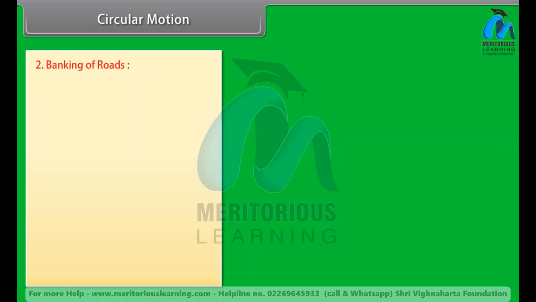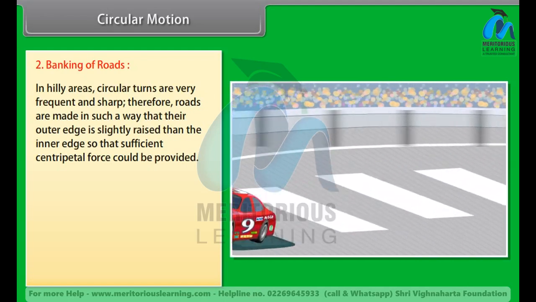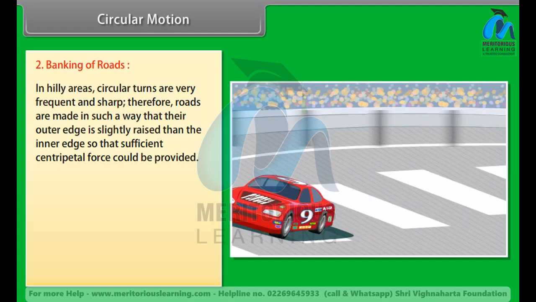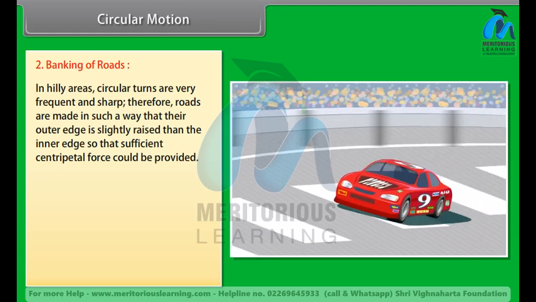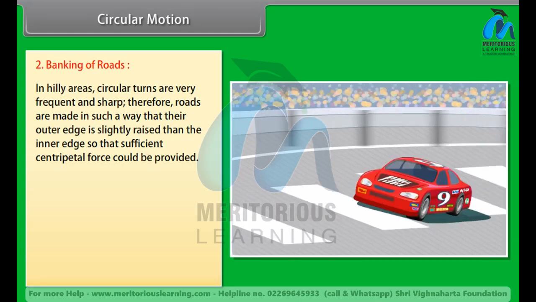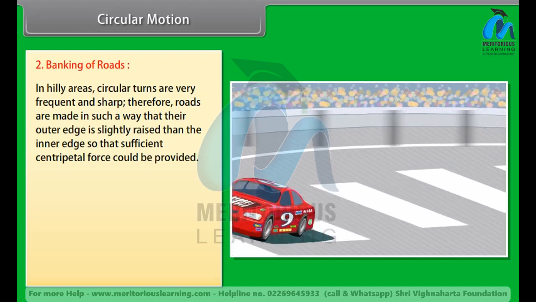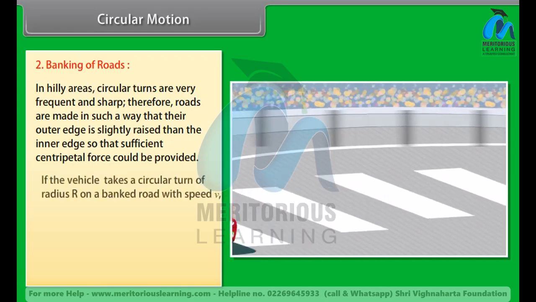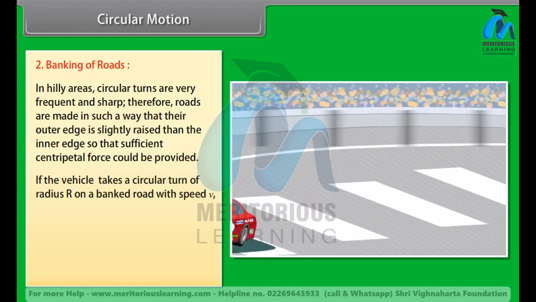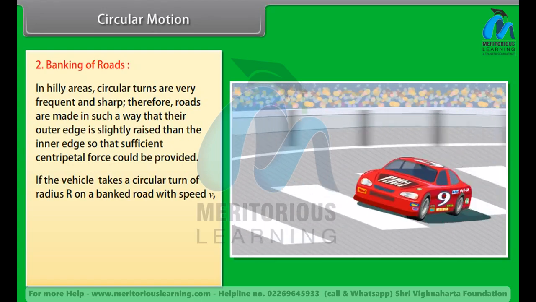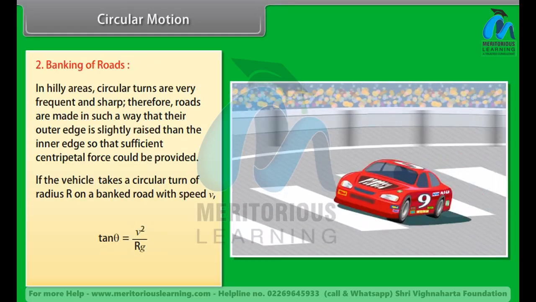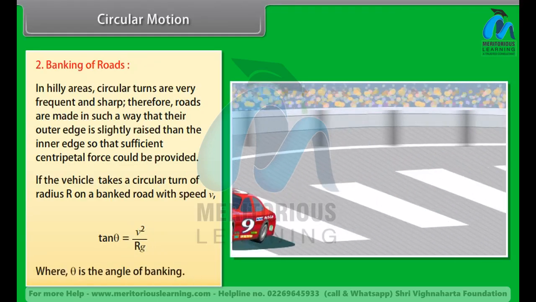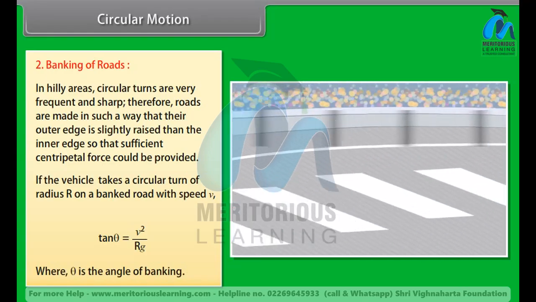Number 2. Banking of roads. In hilly areas, circular turns are very frequent and sharp. Therefore, roads are made in such a way that their outer edge is slightly raised above the inner edge, so that sufficient centripetal force could be provided. If the vehicle takes a circular turn of radius r on a banked road with speed v, tan θ = v²/rg, where θ is the angle of banking.